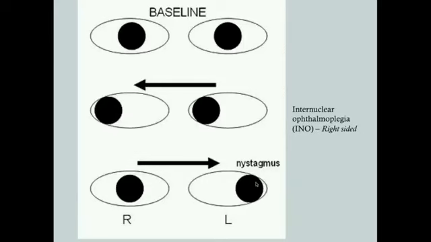So here you go, look to the left, the right side should be adducting, and the left side is abducting. The non-affected eye will abduct, but you'll get nystagmus with it. So what you have with INO is an inability of the affected side to adduct, and when the non-affected eye abducts, you get nystagmus. Okay, so we didn't see that in this patient.